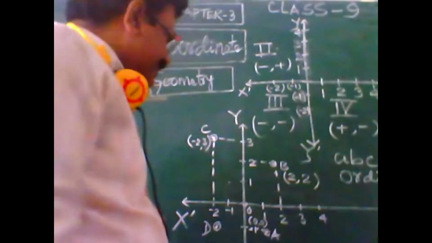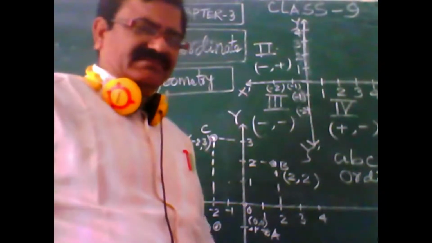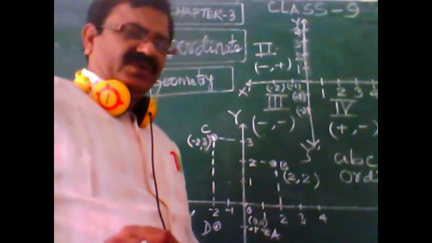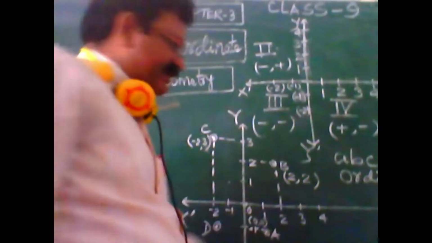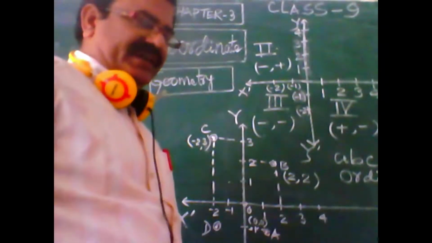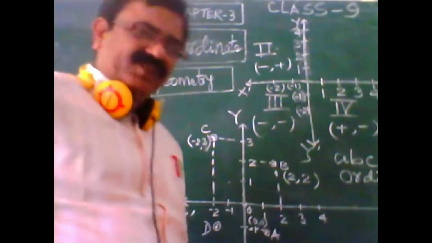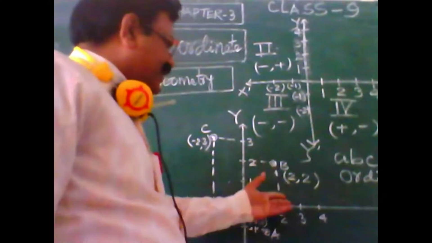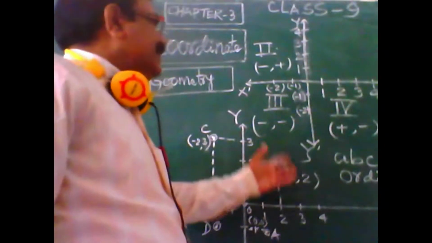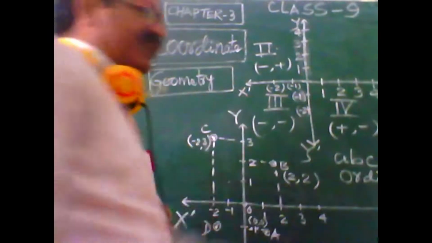Now students, I think in this chapter nothing else is there. First of all, you have to know how to draw the graph. In earlier classes we have also drawn the graph, and very easily we can draw. Only you have to locate the point. Point location is also very easy, we have discussed.